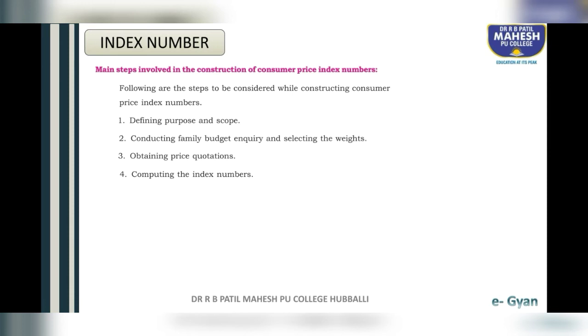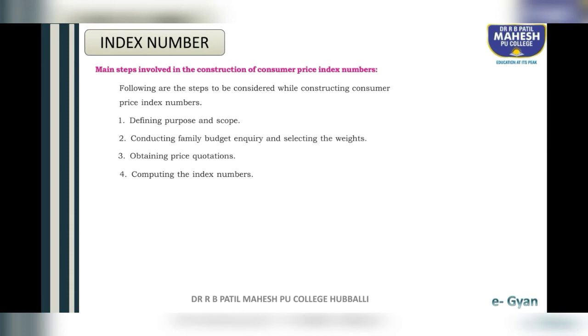The first step is defining purpose and scope. See students, first you have to define clearly the purpose and the scope. After defining the purpose, the second step is conducting family budget inquiry and selecting the weights.